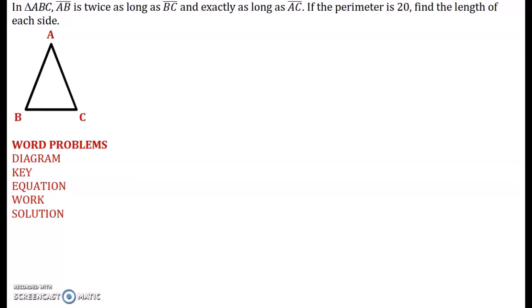Let's review some algebra. Last year, you should have learned a 5-step plan. It may have been called something different, but essentially you were asked to write a diagram, define your variable, write an equation, show your work, and then answer the question.